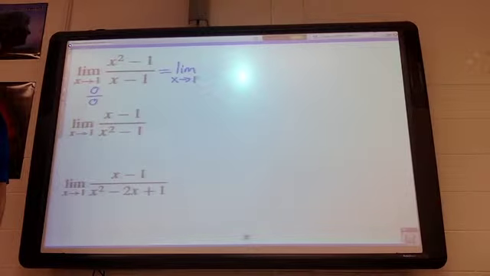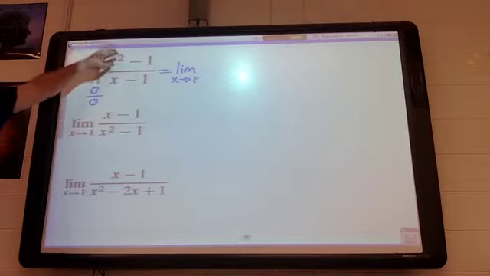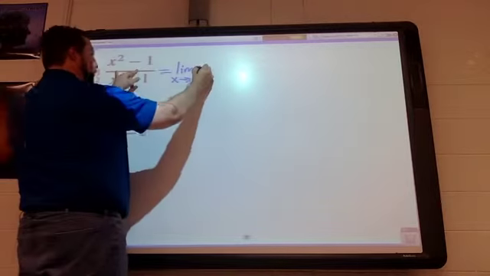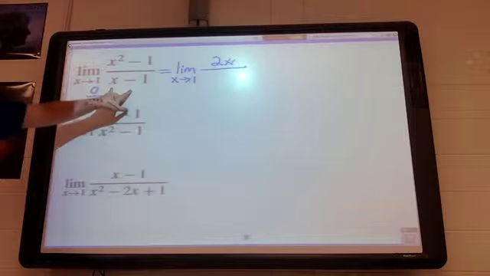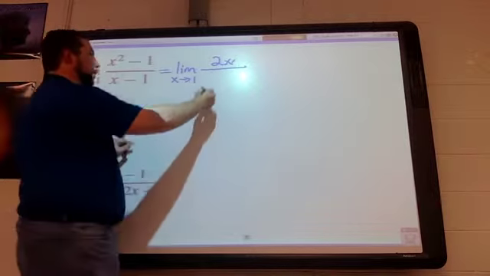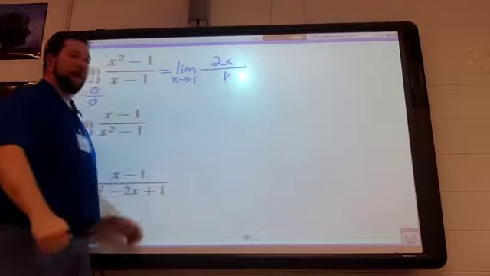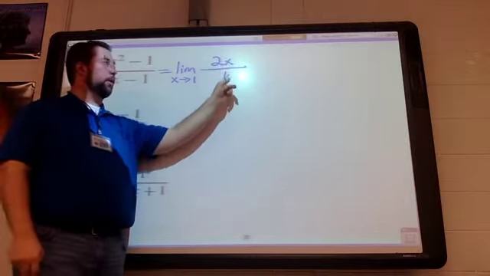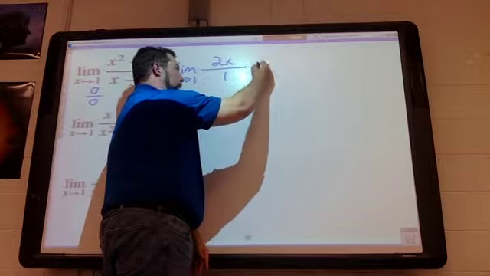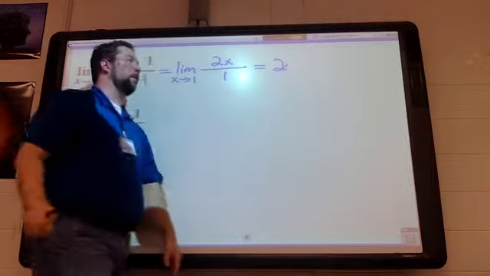No quotient rule here, just taking the derivative of the top. The derivative of the top turns out to be 2x minus 0. The derivative of the bottom ends up just being 1. And now, can we plug in? Yes, we say 2 times 1, which is 2, divided by 1, so our limit is 2.